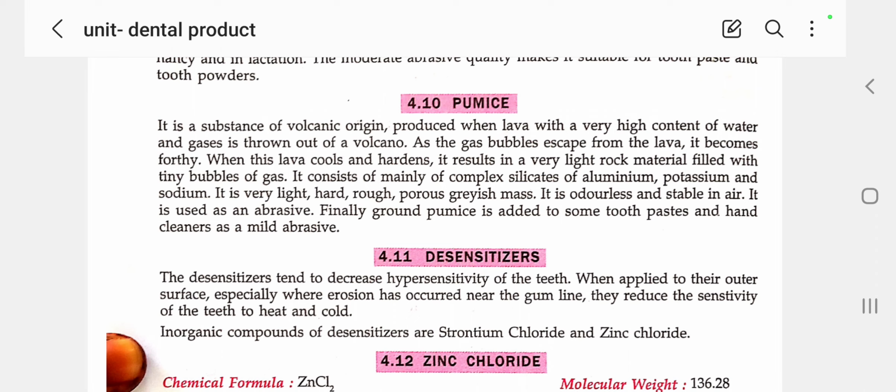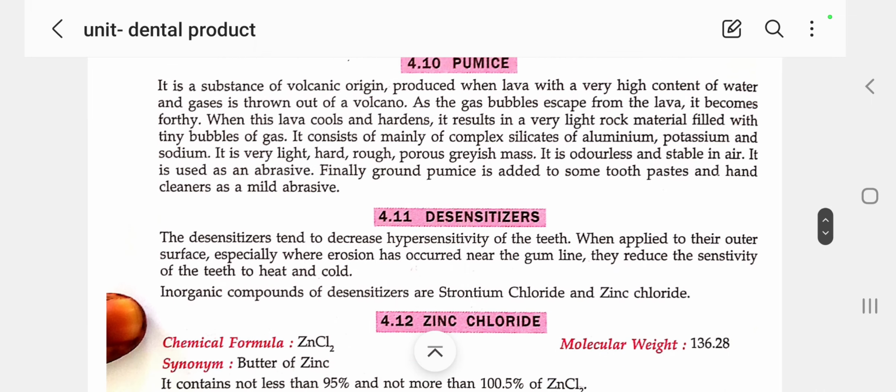In the previous session I already discussed abrasives with you. Abrasive is not recommended by our own medication, but it is recommended by the dentist. It is used for polishing and cleansing purposes. Finally, ground fumes is added to some toothpaste and hand cleaner as a mild abrasive.